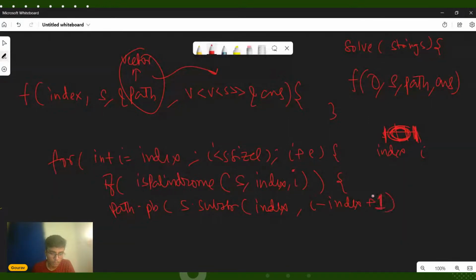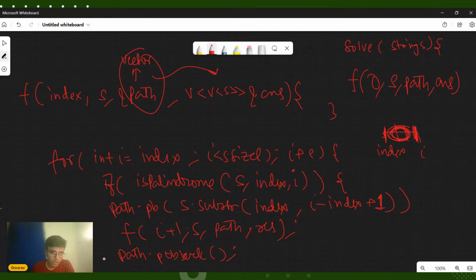I hope everyone understands how this substr function works. And finally, we will again recursively call this function, but now with I plus 1, because we have found the partition. So my next index will be I plus 1, and all things will remain the same. Now, once we have reached the very end, I want to try every other recursion path. So what I will do, I will do a path dot pop back also.